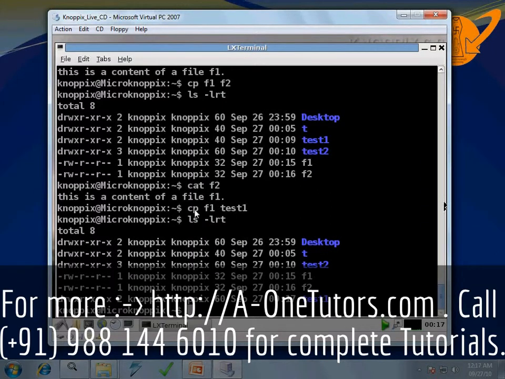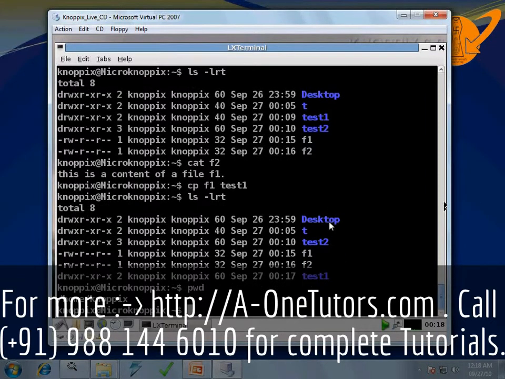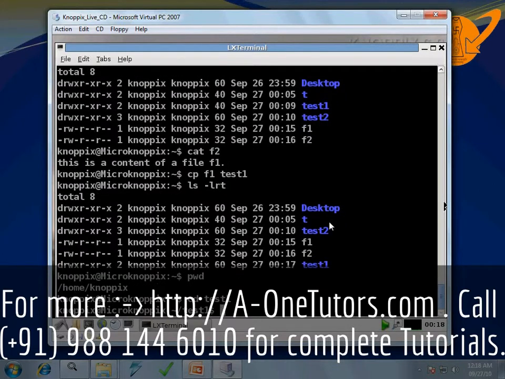So what happened due to this command cp f1 test1? Let us go inside the test1 directory using the cd command. Currently I am at location /home/knoppix. Let us fire the command cd test1.